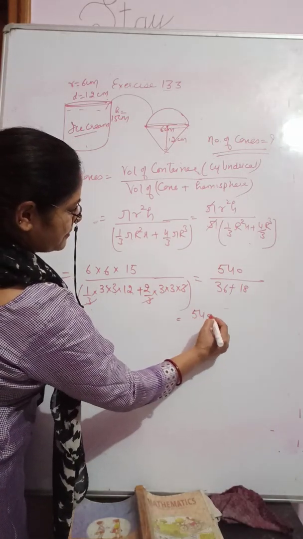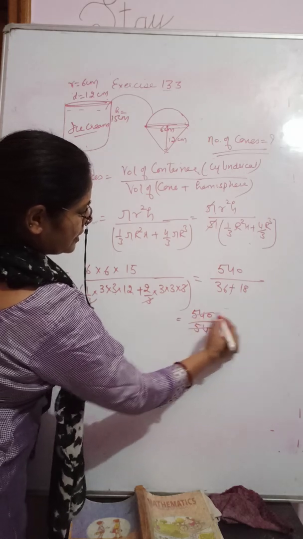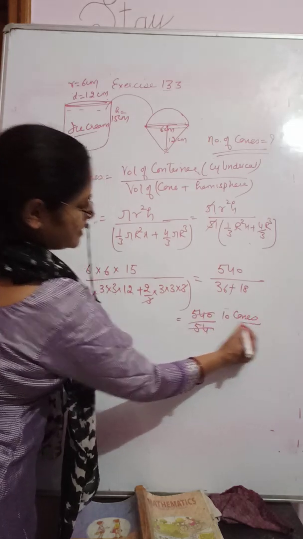It is 540 upon 54. It will come out to be 10 cones.